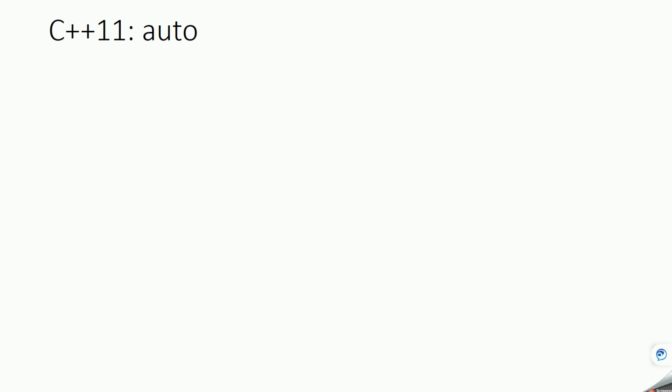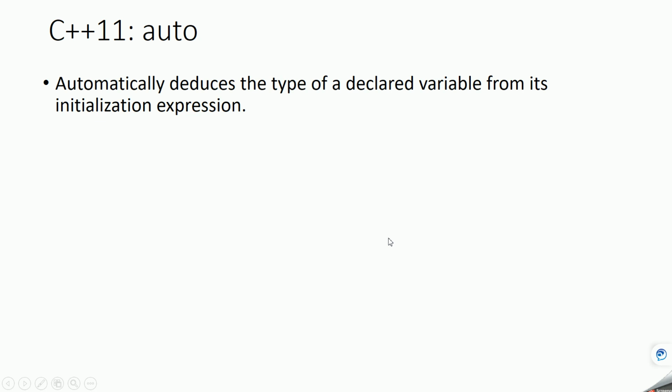In this video, we are going to learn about another C++11 concept called auto. Auto means automatically determine the type of a variable based on the value that is assigned to a variable. Okay, so let's see some example.